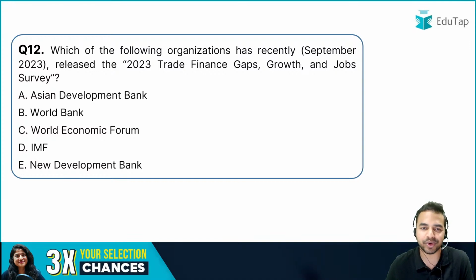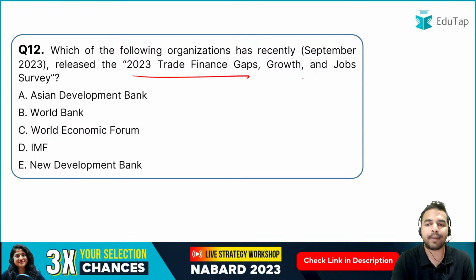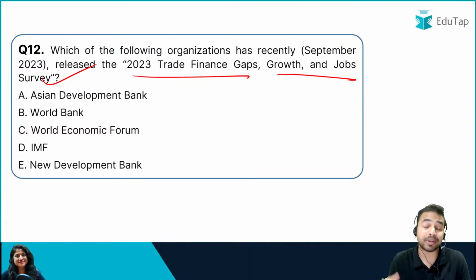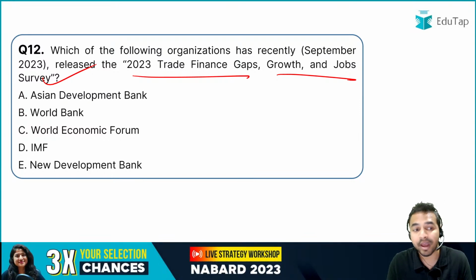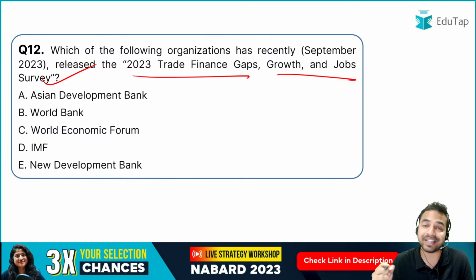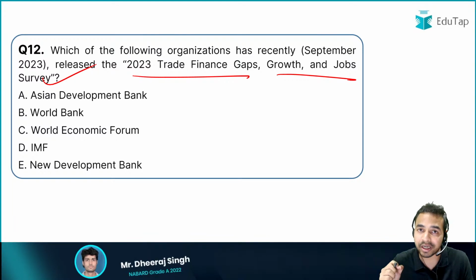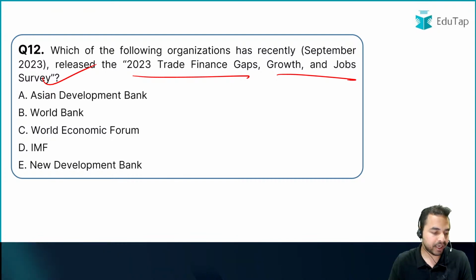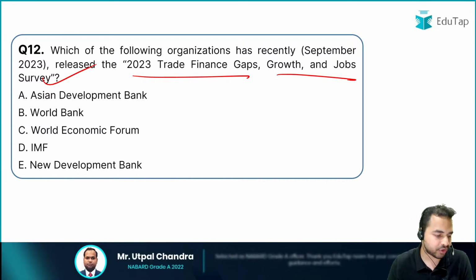Next question is on the screen on the 2023 Trade Finance Gap Growth and Jobs Survey. तो ये रिपोर्ट रिलीज की गई है जो हमें बताती है ट्रेड फाइनेंसिंग गैप्स के बारे में, and you have to identify first of all the name of the body which releases this report. Let me give you a small hint that the headquarter of that particular body is basically in Manila, Philippines. So my dear friends, quickly tell me what is the name of that body which releases this report.